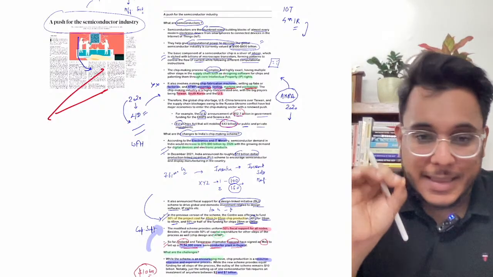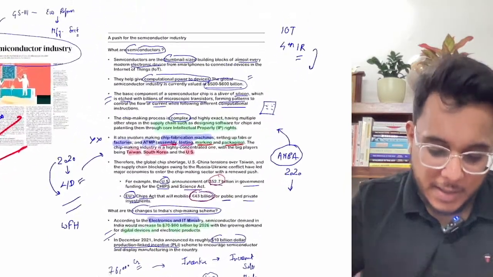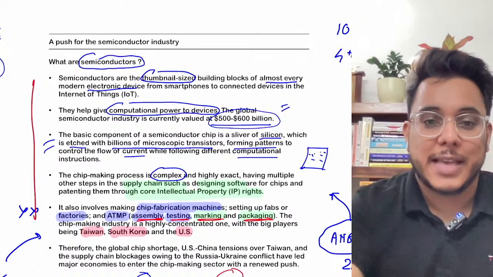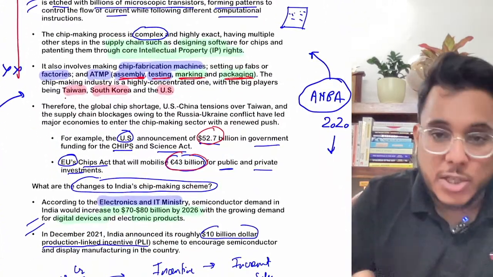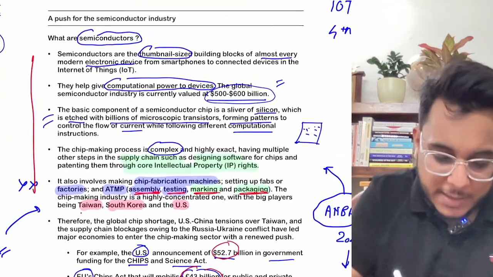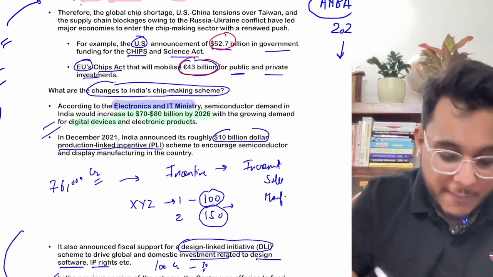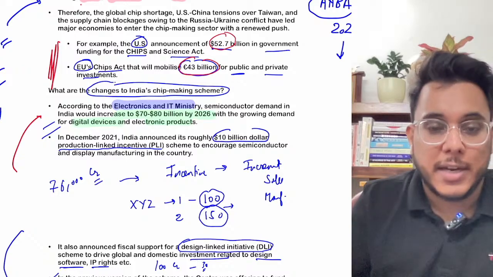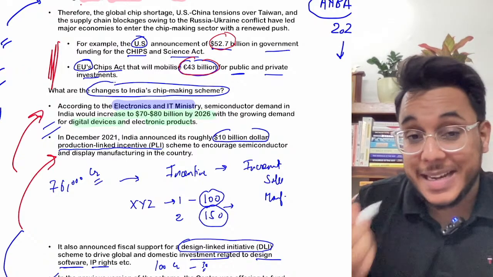So you see that in this particular article, we have seen all the dimensions of the semiconductor. First of all, we have seen the science and technology dimension. After that, we have seen the economic potential of this particular industry, that its value is 5 to 600 billion dollar. We have seen the efforts taken by the other countries. We have seen the potential in India. We have seen the scheme that government has come out with, the PLI and DLI.